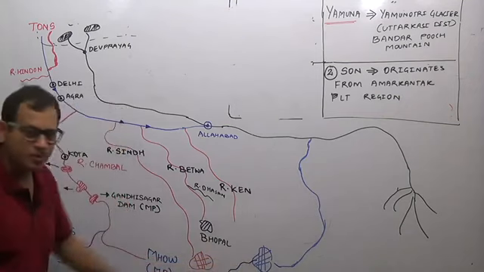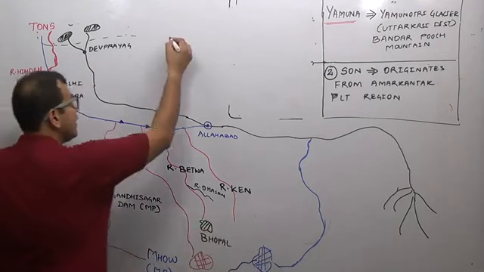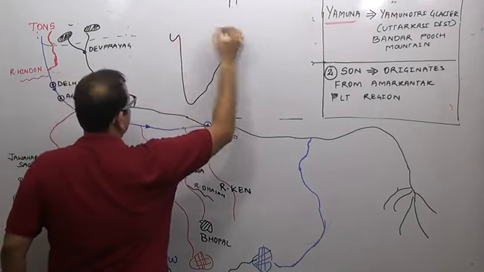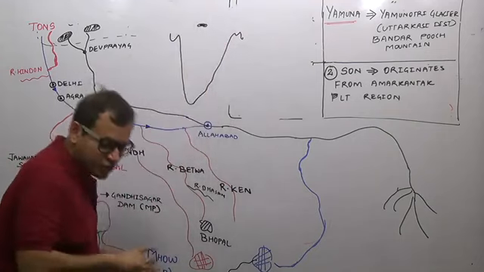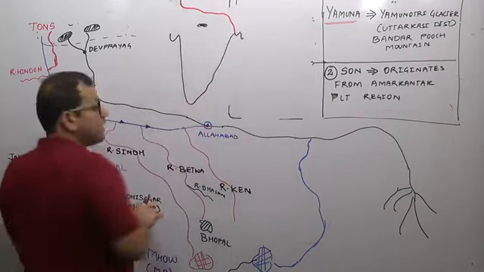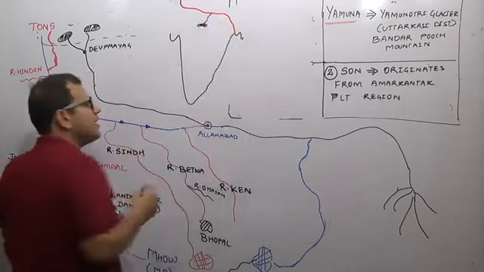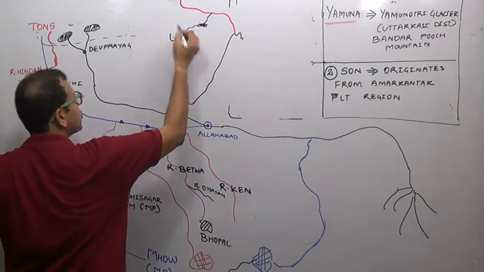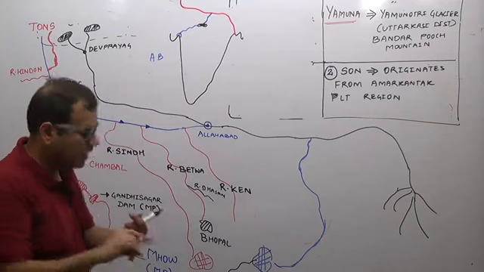I cannot show it on the board, but you can see this river is river Narmada and this river is river Son. That means if this is the part of India, from one part of the Amarkantak Plateau region, river Son originates. I will show the Ganga by red color. River Son originates and flows towards Ganga. While on the other hand, river Narmada originates and flows towards the Arabian Sea.